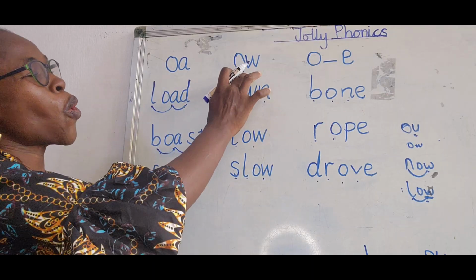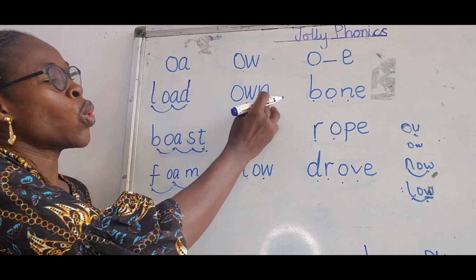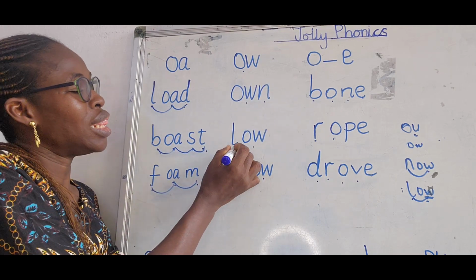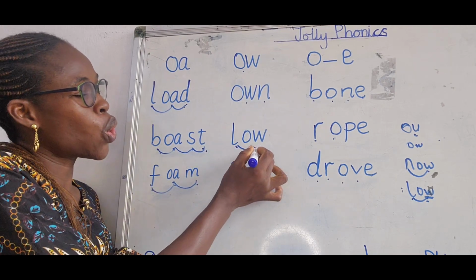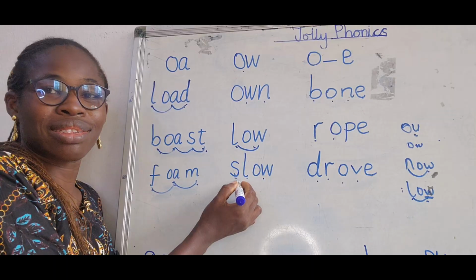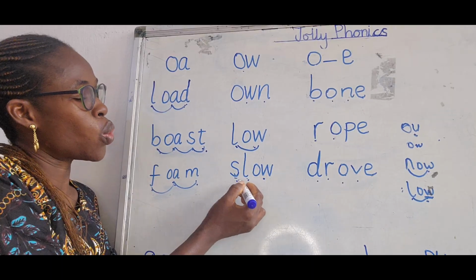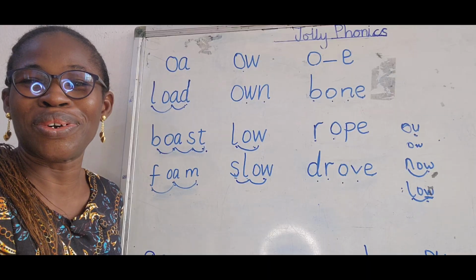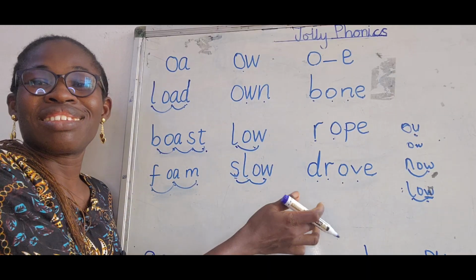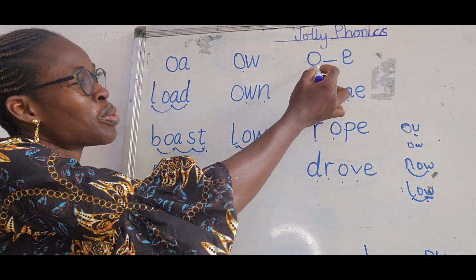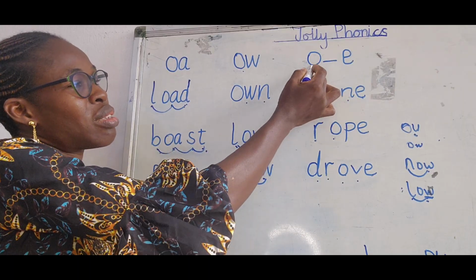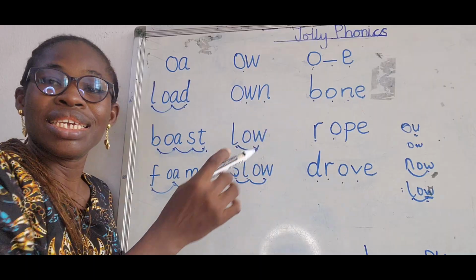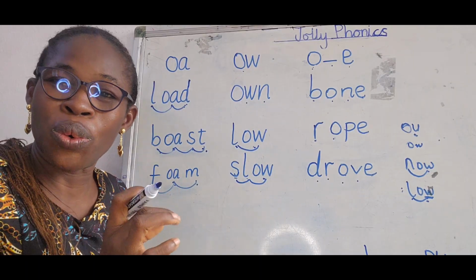Okay, so O. Let's see. O, low. S, L, O, W, slow. Great job. And we move to the last segment. When you see letter O, a consonant in between letter O and letter E, it makes the sound O.